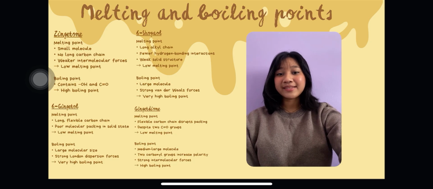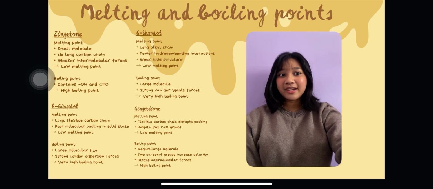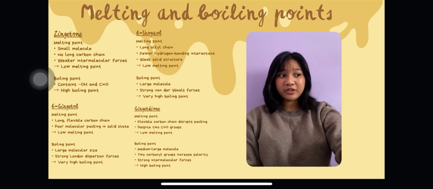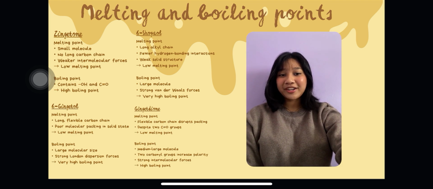6-shogaol also has a low melting point and is often liquid near room temperature. The long alkyl chain and reduced hydrogen bonding weaken the solid structure. However, its boiling point remains very high, around 430 degrees Celsius, because its large molecular size results in strong intermolecular forces that require a significant amount of energy to overcome.